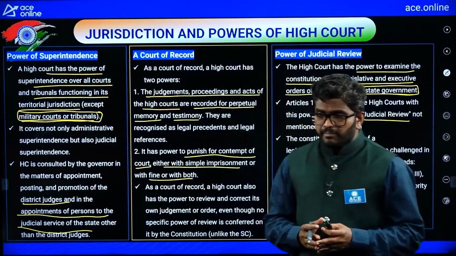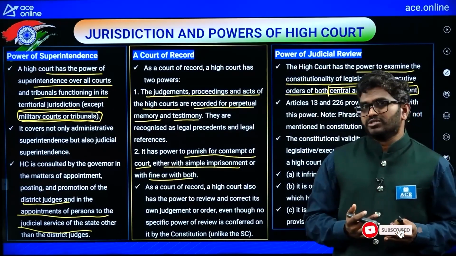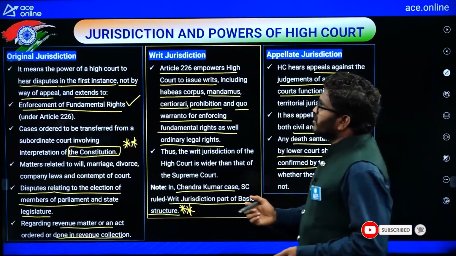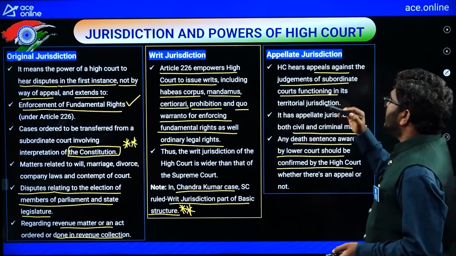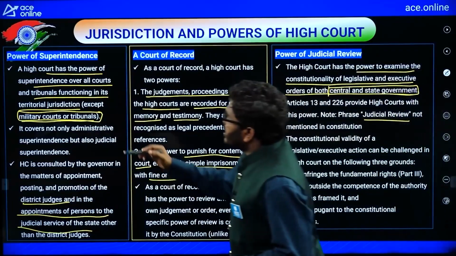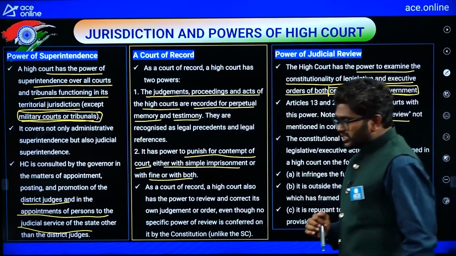For your exam, they will ask you to explain the powers of a High Court. So remember: original jurisdiction, writ jurisdiction, appellate jurisdiction, power of superintendence, court of record and power of judicial review.